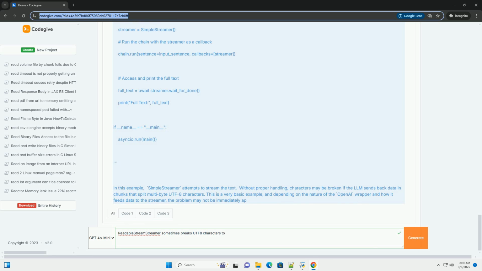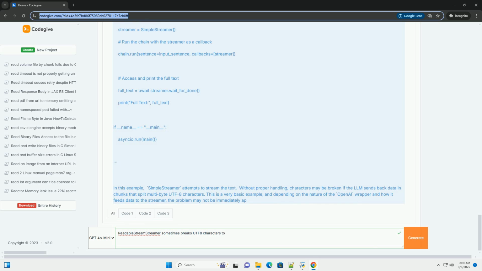Best practices for robust UTF-8 handling in streaming applications. 1. Explicitly specify encodings. Always be explicit about encoding. Don't rely on defaults that might vary across systems. Use the encoding=UTF-8 parameter when reading/writing files, specify charset=UTF-8 in HTTP headers, and configure your database connections appropriately.